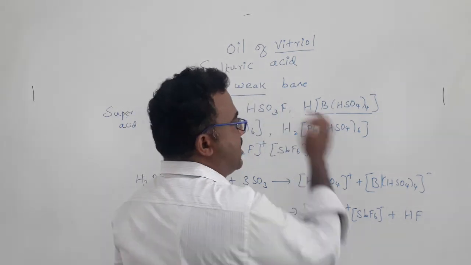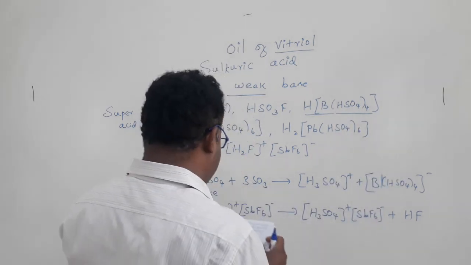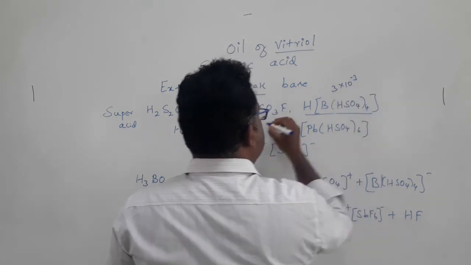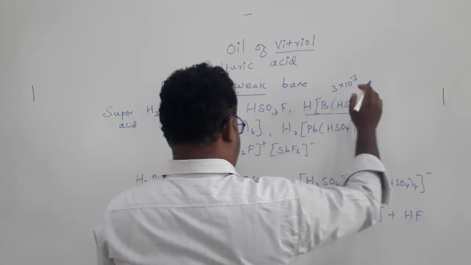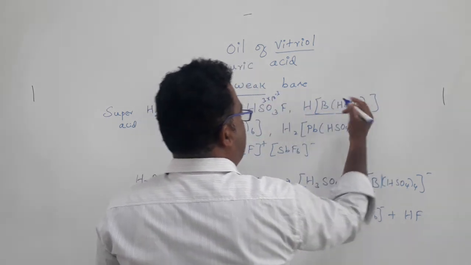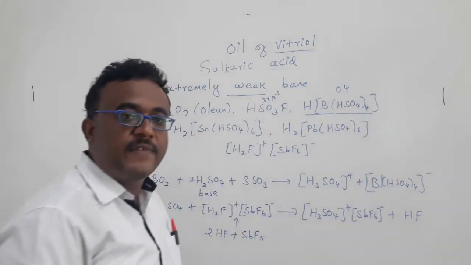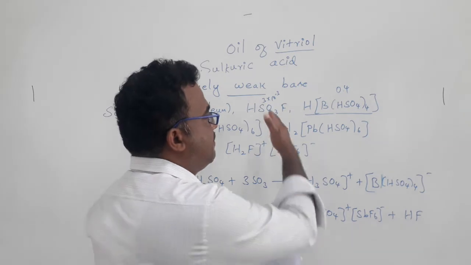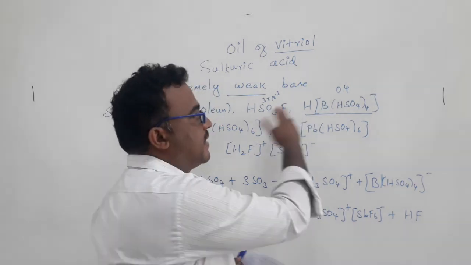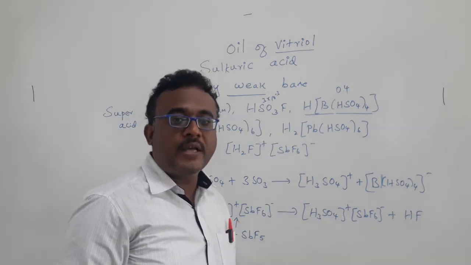The ionization constant in sulfuric acid is around 3 into 10 power minus 3 in case of fluorosulfonic acid, and in case of the boron containing one it is 0.4. So it's very clear that in sulfuric acid medium both are very strong acids in comparison with sulfuric acid.